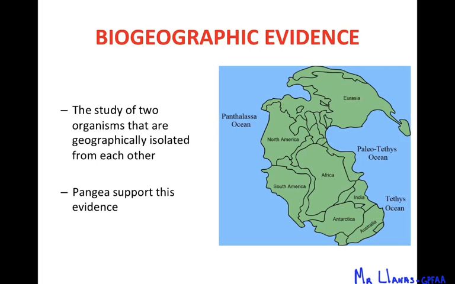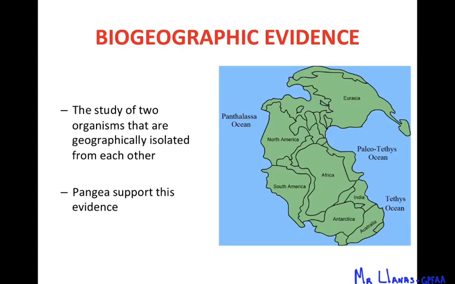Biogeographic evidence, they also use this, okay? And this is just looking at two organisms, okay, that are isolated, okay? And this is supported by Pangea. Remember that Pangea is the theory of the supercontinent, of how our planet actually started, right, as a supercontinent, and then because of plate tectonics and because of the movement of the plates on our planet, we ended up with different continents, and you can see the continents here, right? But that's biogeographic evidence.